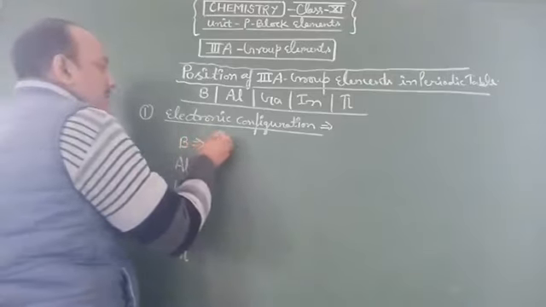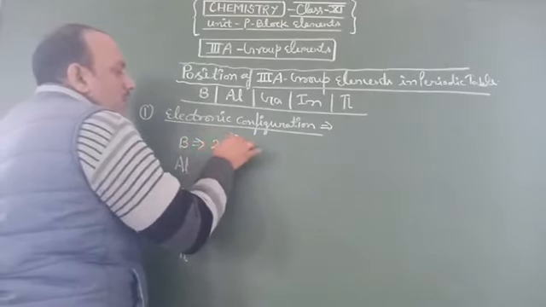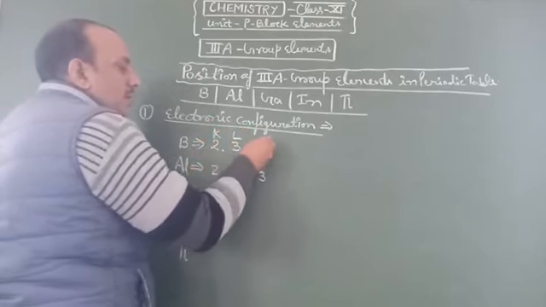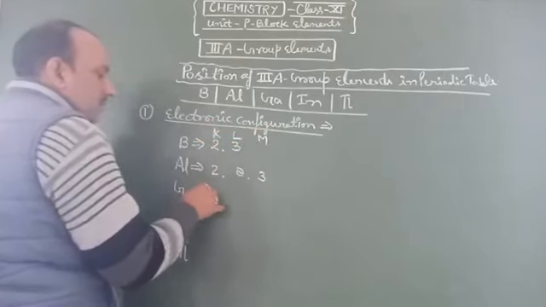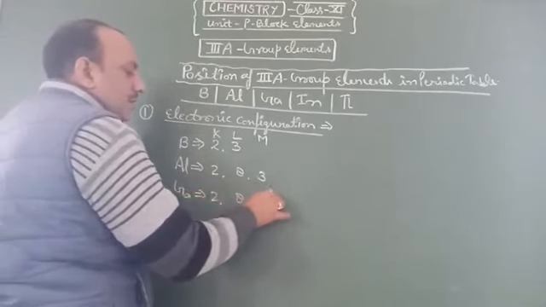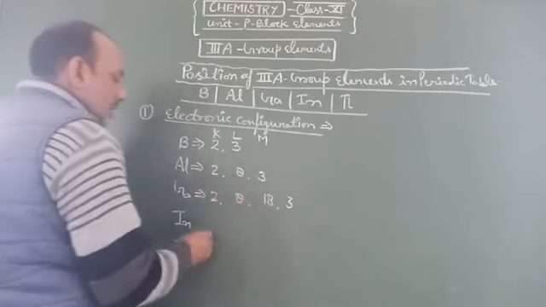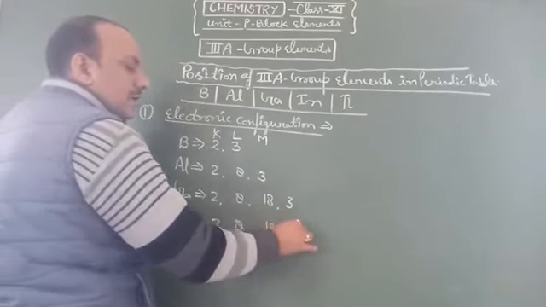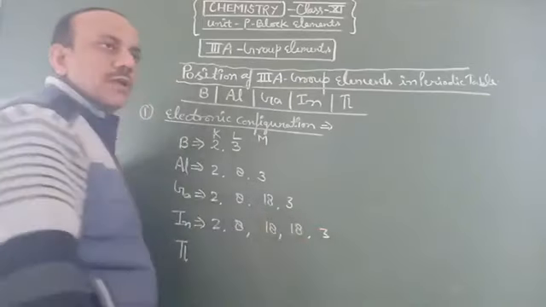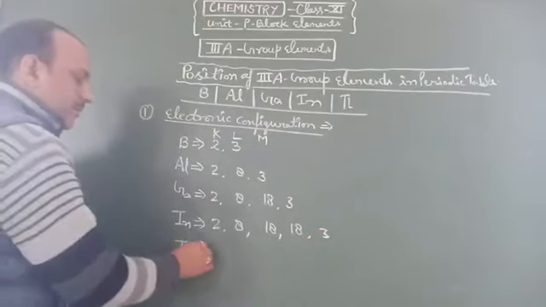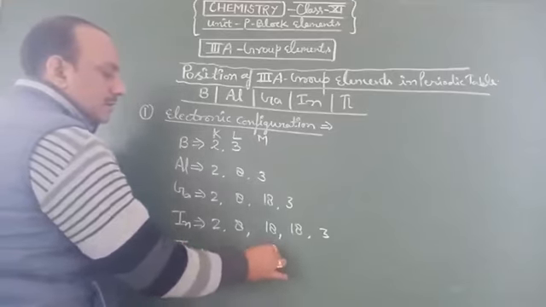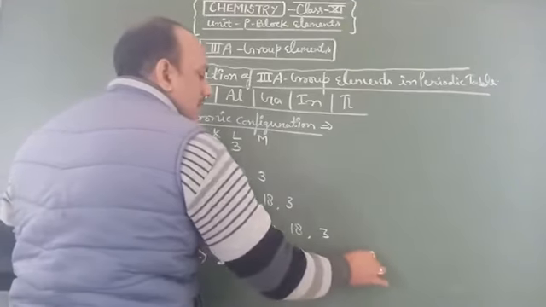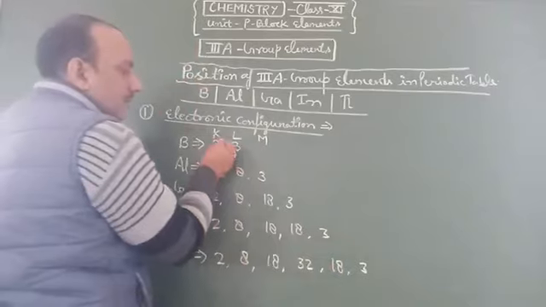in their orbitals electrons are distributed 2, 3 for boron, 2, 8, 3 for aluminum, 2, 8, 18, 3 for gallium, 2, 8, 18, 18, 3 for indium, and 2, 8, 18, 32, 18, 3 for thallium.